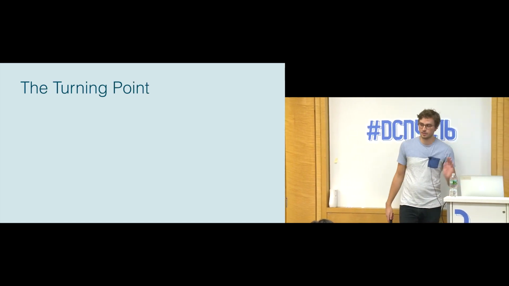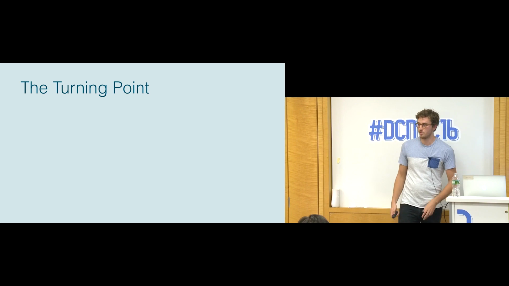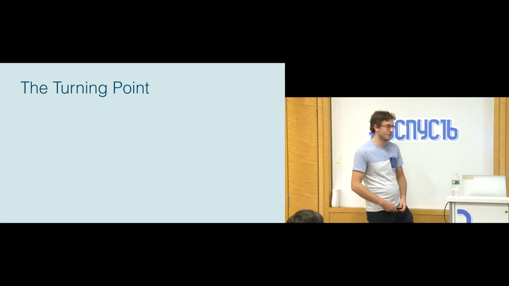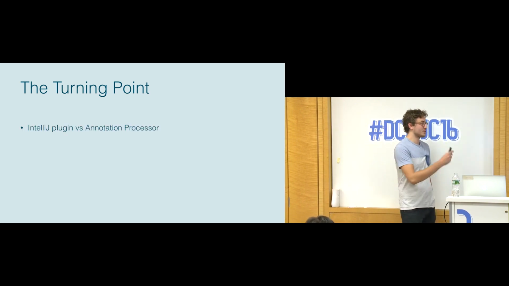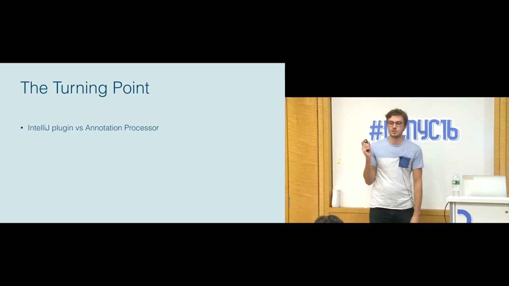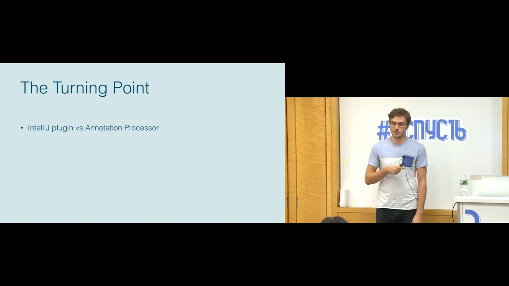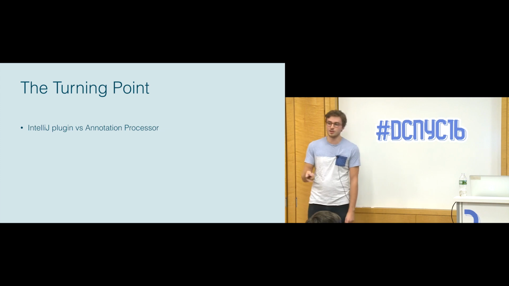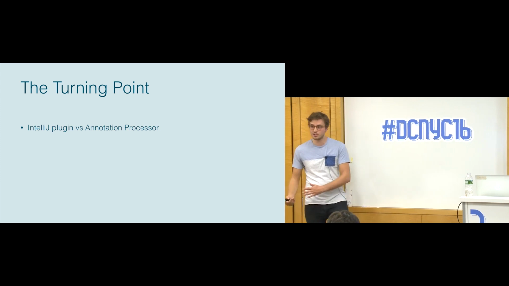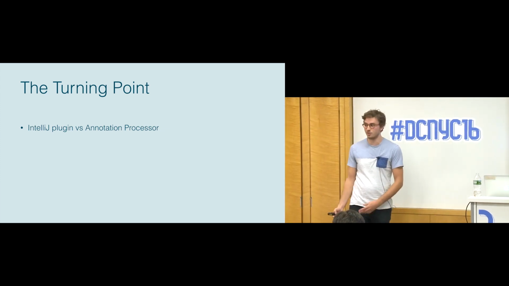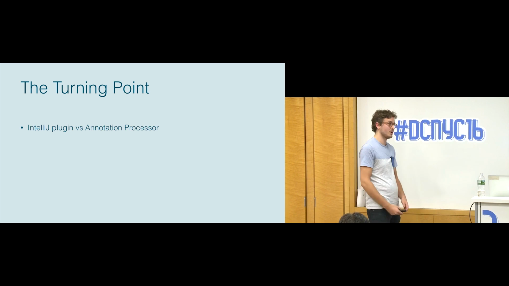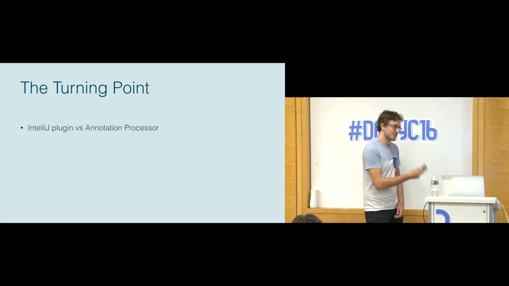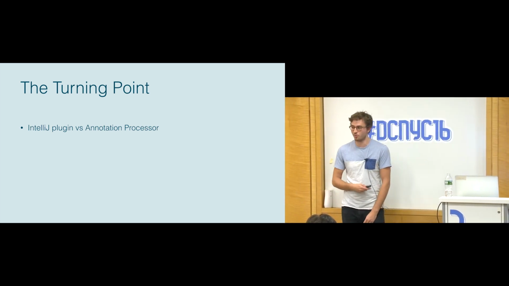And after we had worked on this for a little bit, there came sort of this turning point where we evaluated the things that were wrong with Marshall mappers and made some pretty critical decisions based off of those. The first of which was rethinking why we're using an annotation processor versus an IntelliJ plugin. The reason you might want to use an IntelliJ plugin is because you can skip that fourth wall step. With an IntelliJ plugin, you can automatically generate the code that you want to interact with while you're typing it. So we thought IntelliJ plugin is probably the way that we want to go forward.